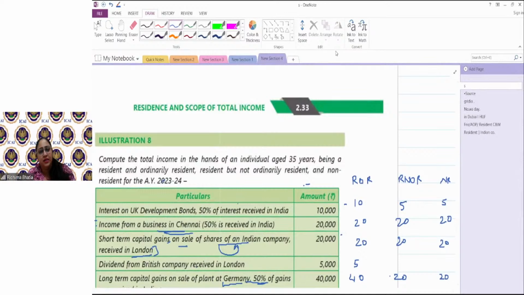For a resident Indian, first of all, nobody will use the word "resident Indian". The person would be called a resident of India. And when you're talking about individuals, you will always classify them as either ROR or RNOR. If I don't interrupt now, this would become a habit. So that's why I'm saying always use ROR or RNOR if you're talking about individual residents. If you're talking about other than individual or HUF, then say resident of India. "Resident Indian" is wrong.